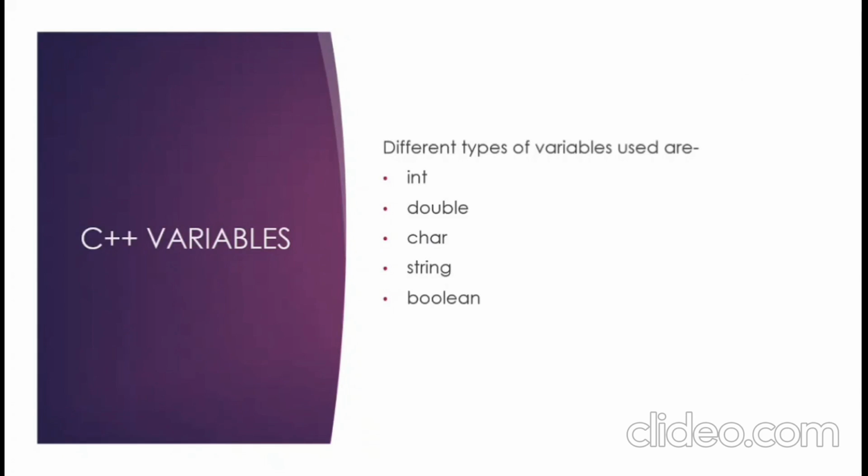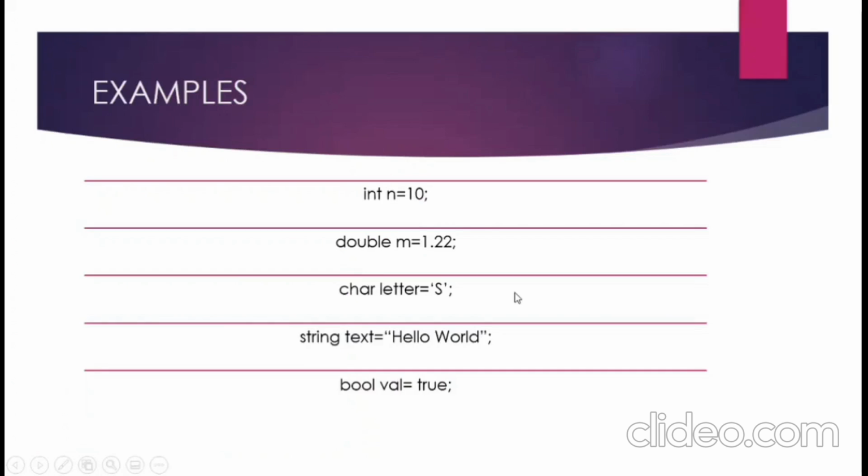When we write C++ program, we want to use data and even change or modify them. So we need to store them, which is stored in a variable. Different types of variable used are int, double, char, string, Boolean. Let's look at their examples. Int n is equals to 10. This means it is used to store integer values. Double m is equals to 1.22.